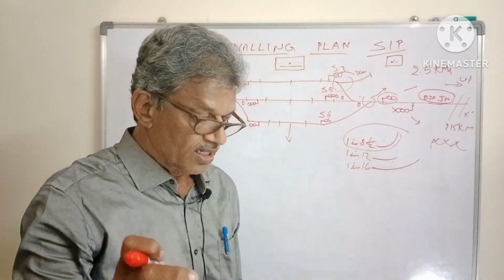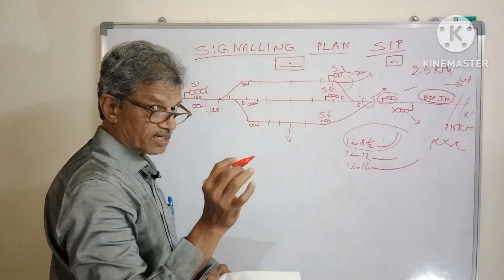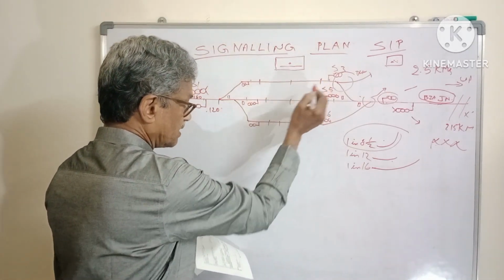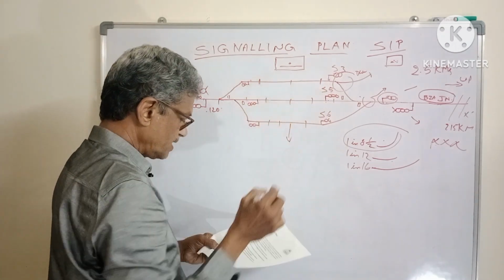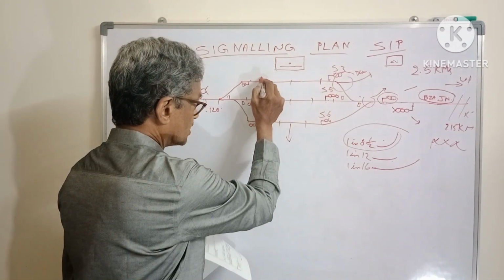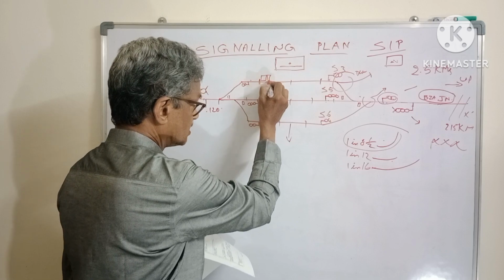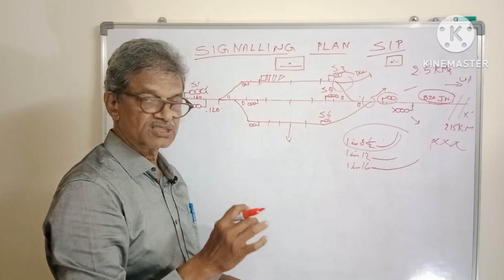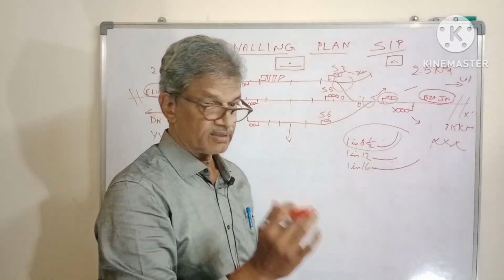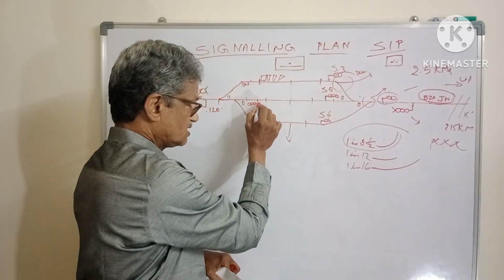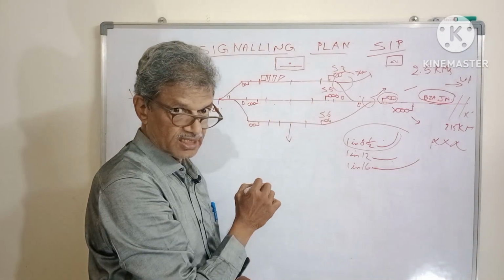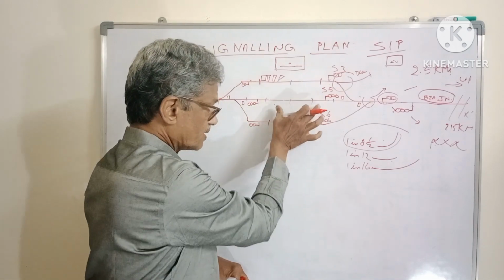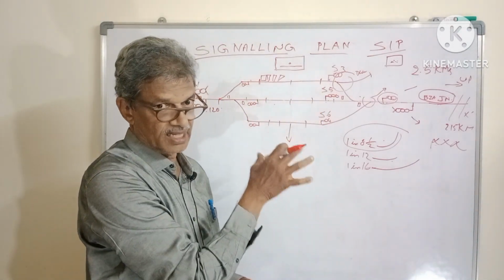Holding capacity of all running lines and sidings. The second important one is how many bogies can be handled or held. That means how many bogies can be kept on this track should be available. Basing on that only the station master will take the train. For example, this is the longest length, so any goods train also can be accommodated here. Like that they will design.